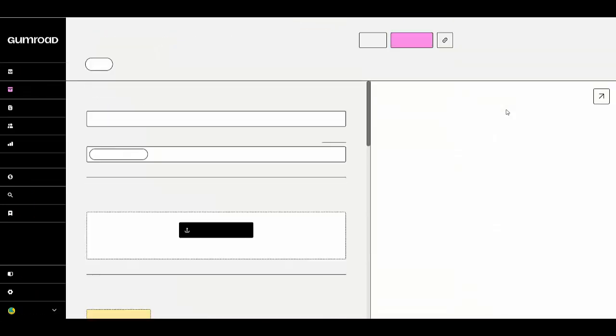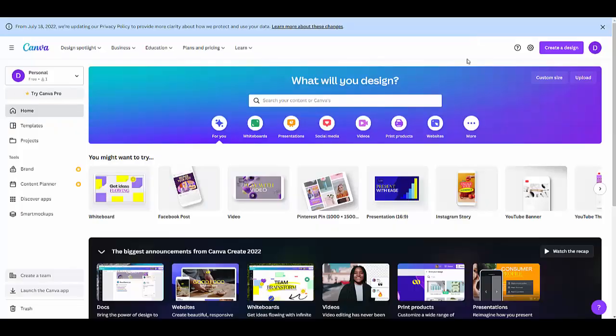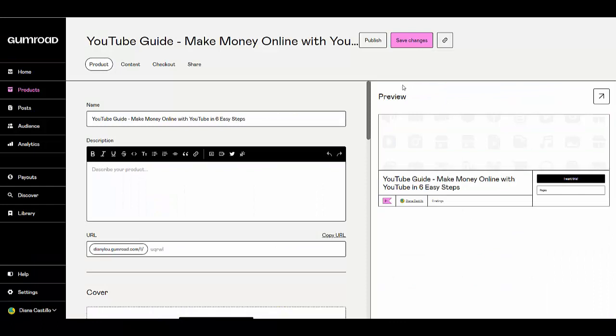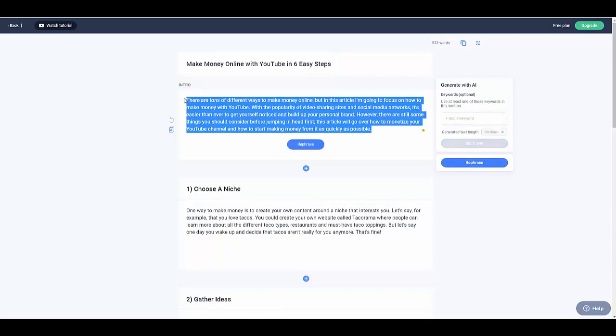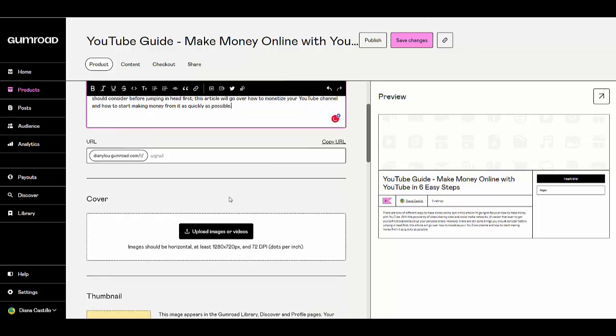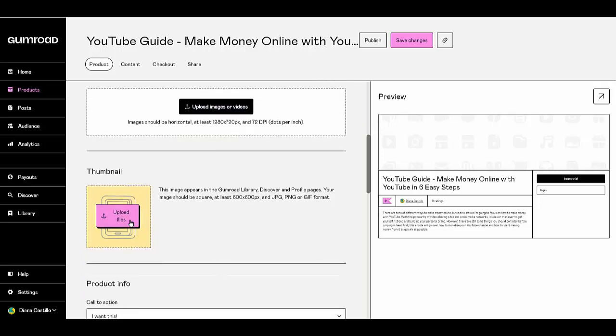It's going to ask me for more information about this, like, do you have a cover? I don't have a cover, but you can go to canva.com and create an amazing cover there. It's going to ask me again for a description. I can actually use what we already created in the description. It's asking me for the URL, so I'm going to put the URL. It's asking, do you have a cover? Upload it here. The thumbnail, you can do all of this.